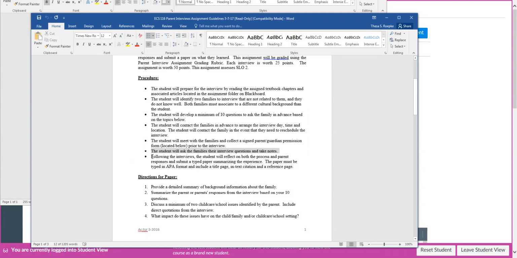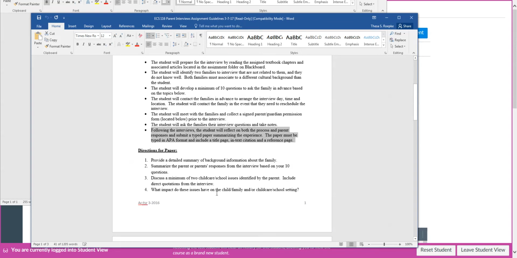And then after the interview, you're going to reflect on the process and reflect on parent responses, and that's when you're going to type up your experience. So you do have to type up a paper. It needs to be in APA format, which is a citation system, and you have to have a title page. You have to use in-text citation within the context of your paper, and you also need to give me a reference page at the end.